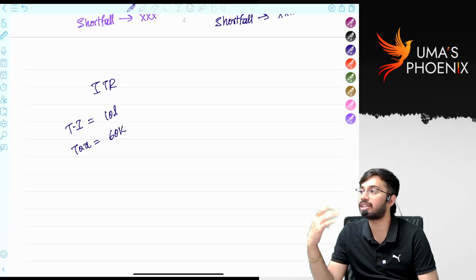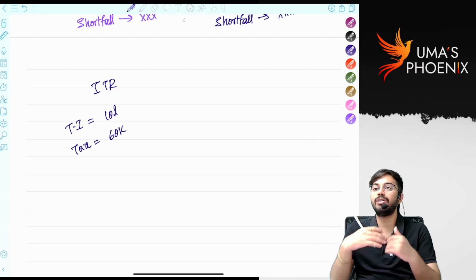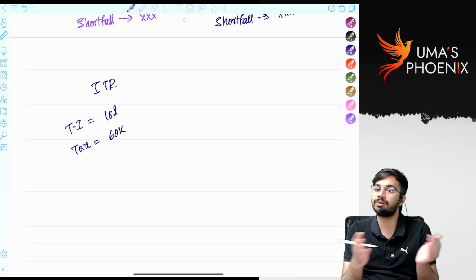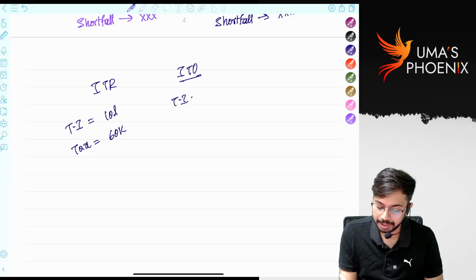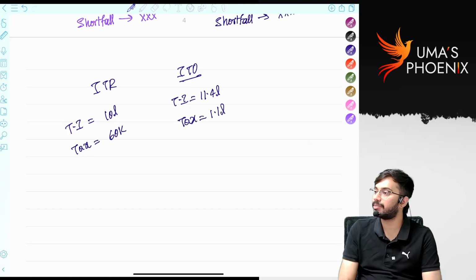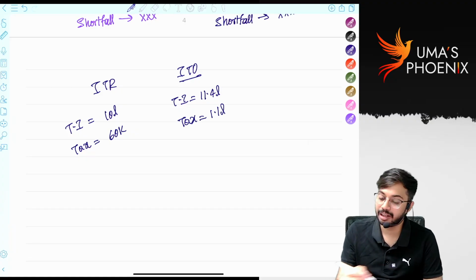He will disallow extra 15,000. So as per the income tax officer, total income is 11 lakh 40,000. Tax amount is 1.1 lakh.